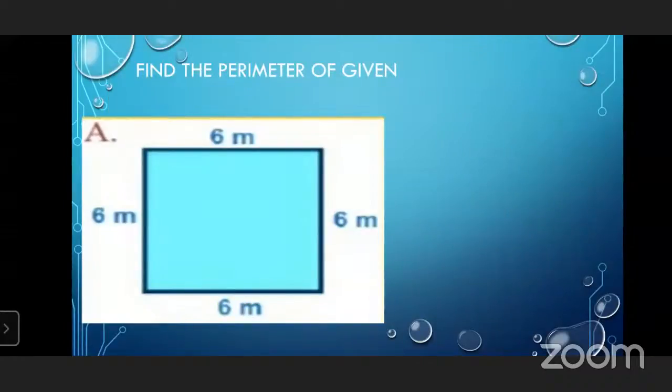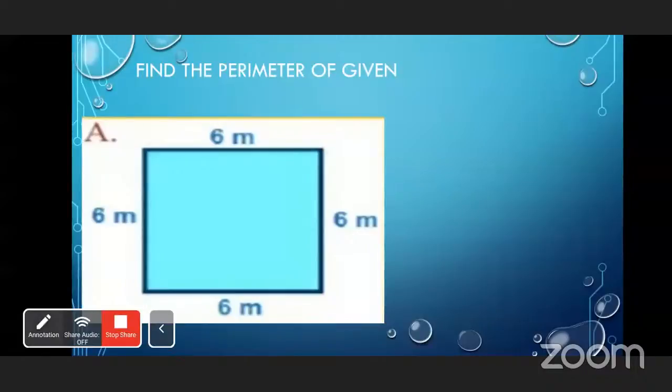Now this problem is for you. You have to find out the perimeter of the given figure. Can you find out the perimeter? 24 is the right answer.